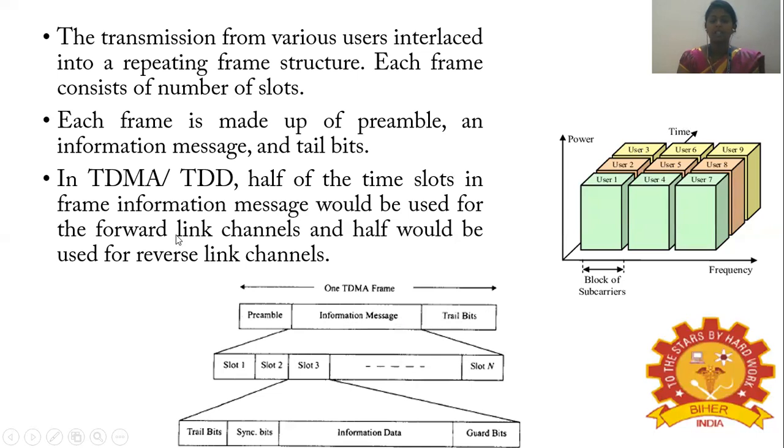In TDMA time division duplex, half of the time slots in the frame information message are used for the forward link channels, and half of the time slots are used for the reverse link channels. This is what happens in the TDMA TDD system.